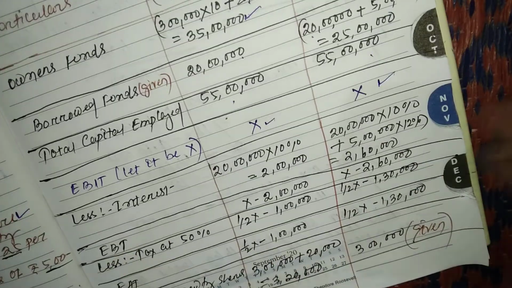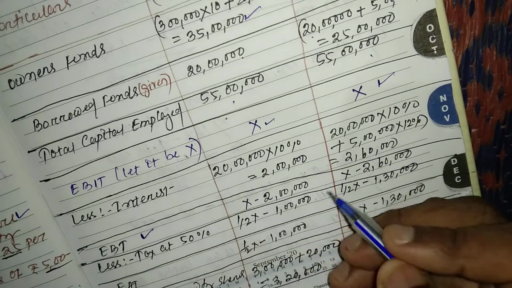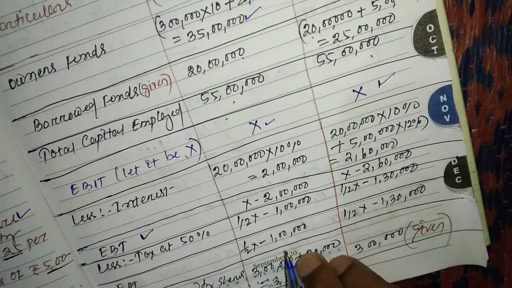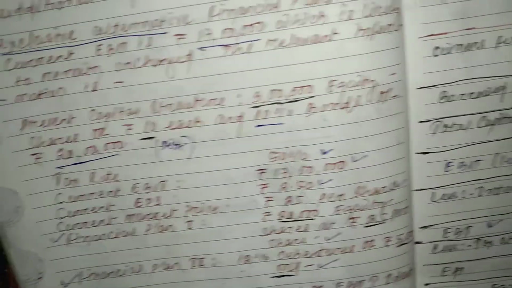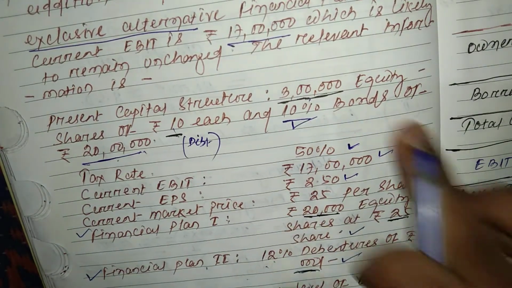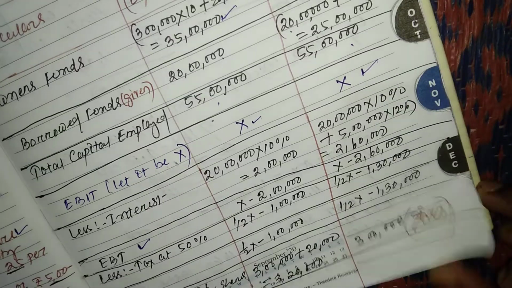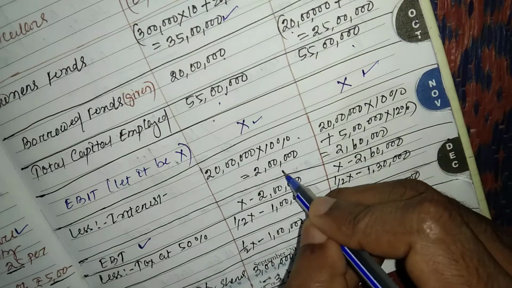Then we subtract interest in order to find EBT. Interest is already given in the question. For financial plan 1, it is 10% on bonds of rupees 20 lakh, so 20 lakh into 10% is 2 lakh.